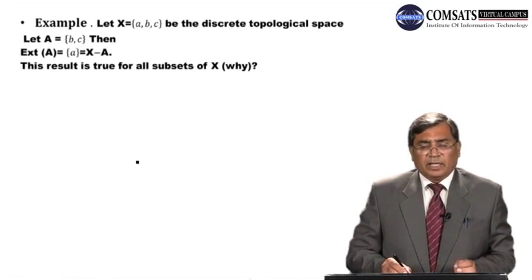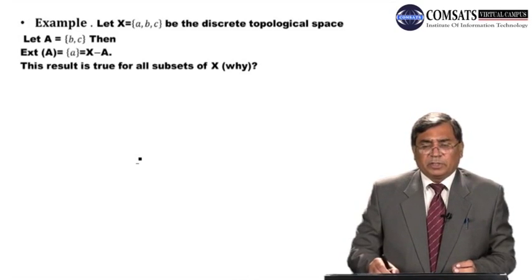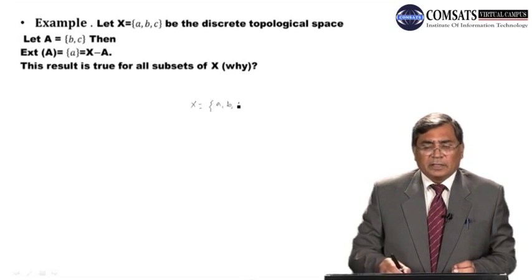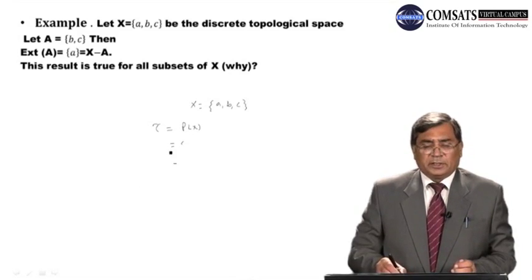x is equal to {a, b, c} with a discrete topological space, dear students. Tau is a discrete topology. It is the power set of X. This is a discrete topology.